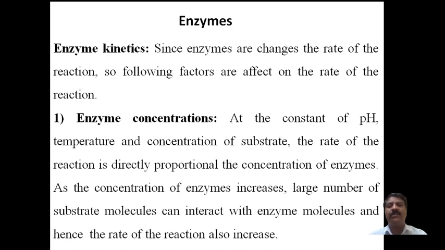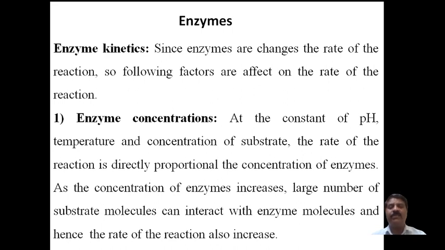Then observe, as the concentration of the enzyme increases, what happens to the rate. Therefore, we say that at constant temperature, constant pH, and constant concentration of the substrate, the rate of the reaction is directly proportional to the concentration of the enzyme. As the concentration of the enzyme increases, a large number of substrate molecules can interact with the enzyme molecules, and hence the rate of the reaction also increases.